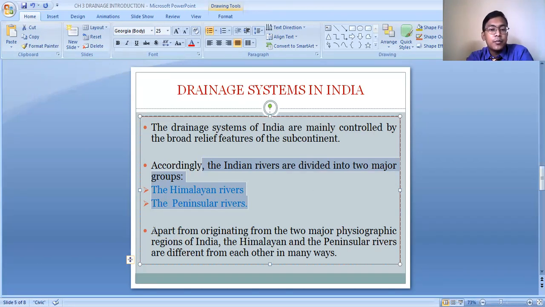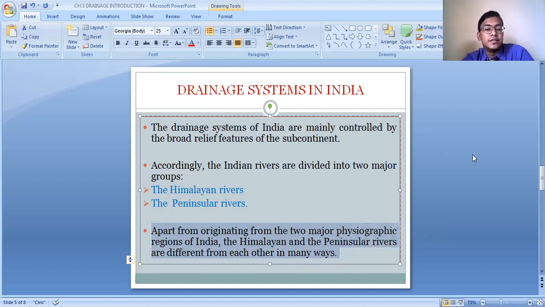So apart from originating from the two major physiographic regions of India, the Himalayan and the peninsular rivers are different from each other in many ways. Apart from its origin, we came to know that the Himalayan rivers originate from the Himalayas, and the peninsular rivers originate from the peninsular plateau region. Apart from the place of origin, there are many differences between them.